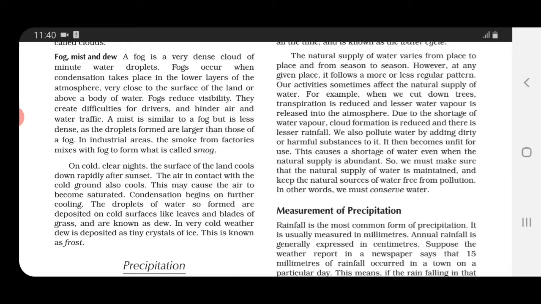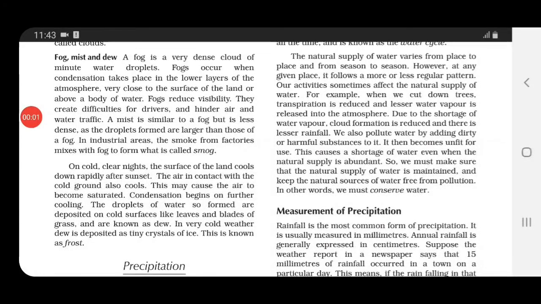Then on further cooling, the condensation process begins. And as the condensation process begins, droplets of water are formed. They are deposited on cold surfaces, like leaves and blades of grass, and are known as dew. This is known as dew.